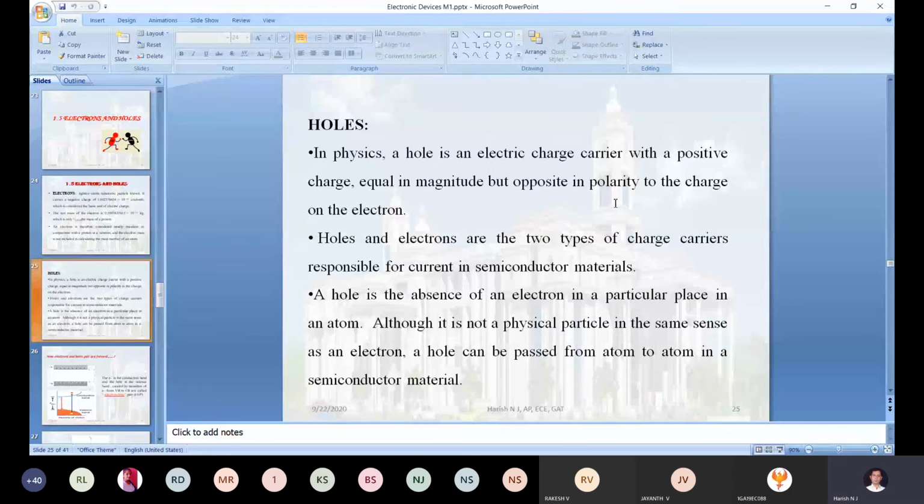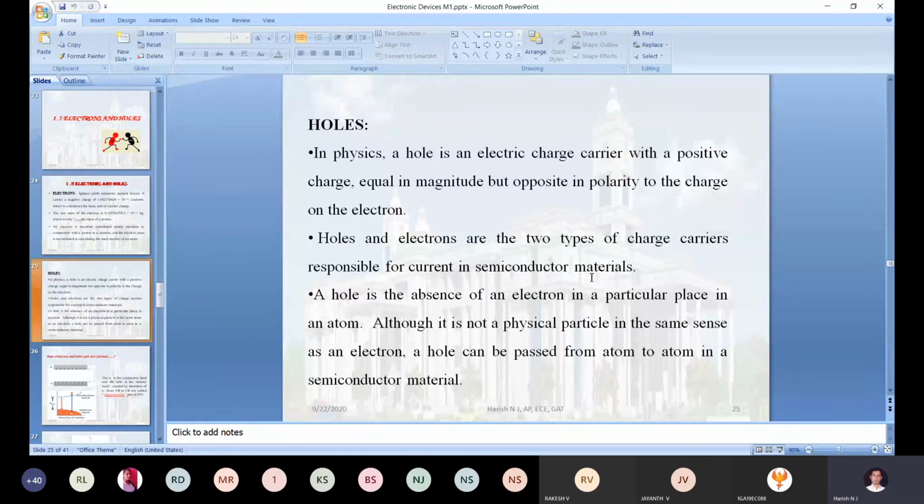Just go through this: in physics, a hole is an electric charge carrier with a positive charge, equal in magnitude but opposite in polarity to the charge of the electron. Opposite polarity means the electron has a negative charge and the hole has a positive charge. Holes and electrons are the two types of charge carrier responsible for current in semiconducting material.